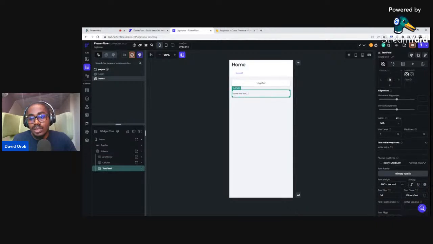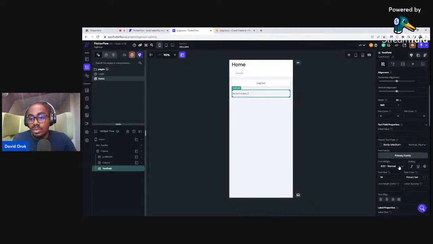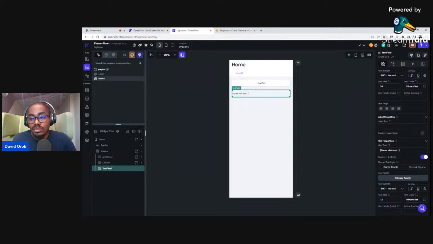Now I want to go ahead and give it an outline around it, so that it doesn't look naked. You see, it looks naked. But before I do that, I will come here to this hint text and say start typing. I'll just type start typing. You can write anything that you want to write here.